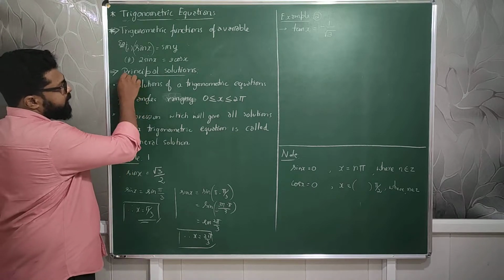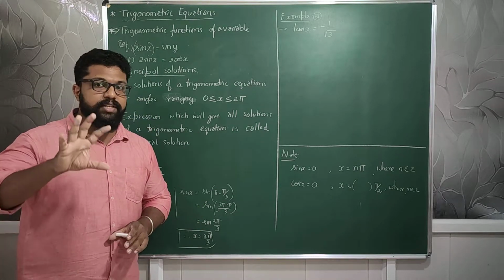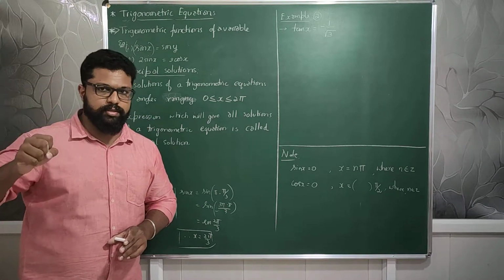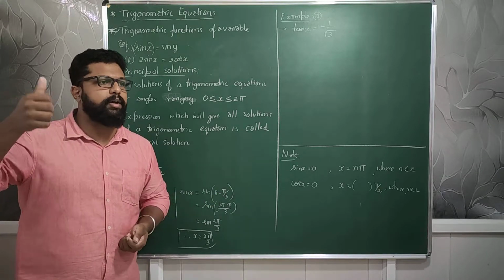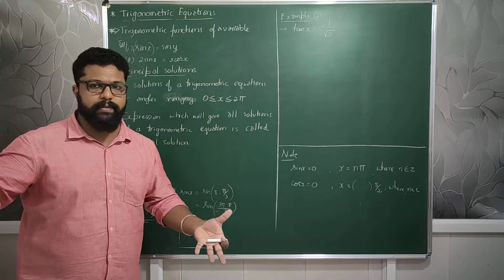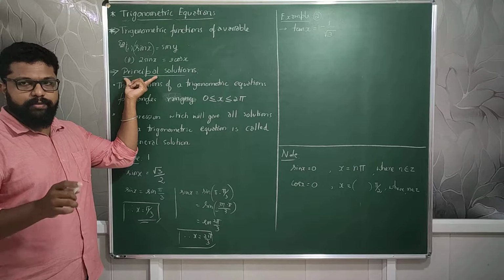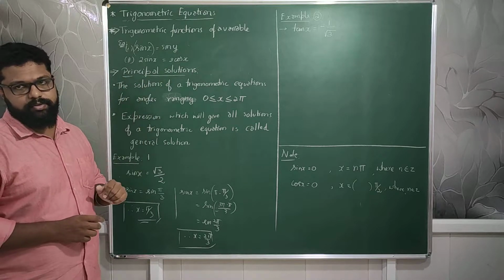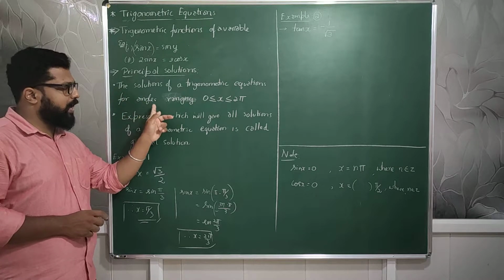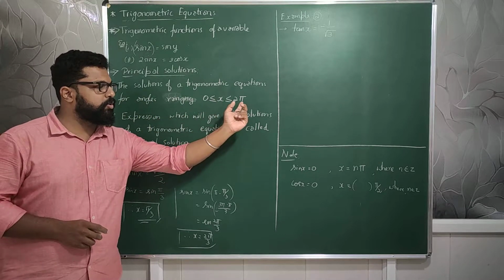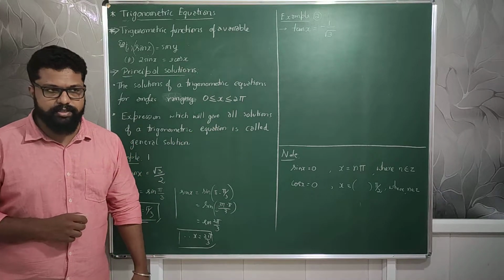The word principal is very prominent, which means major solutions or main solutions. Do you know the meaning of principal? Main, important, like the head of the department. In the same way, the important solutions of a trigonometric equation are called principal solutions, which means the solutions of a trigonometric function for angles ranging from 0 to 2 pi. Why particularly 0 to 2 pi? That is the question which will strike your mind.